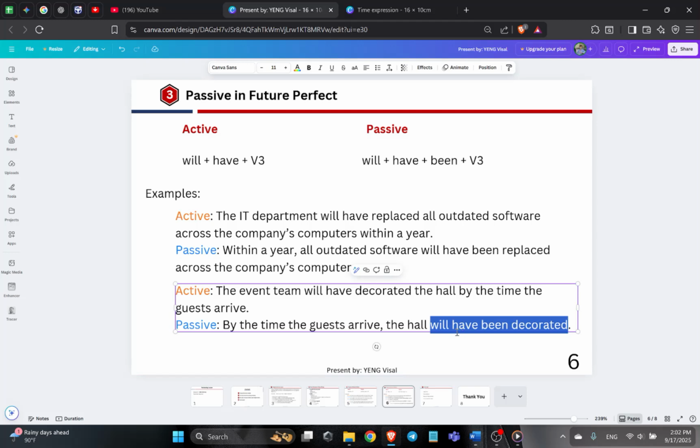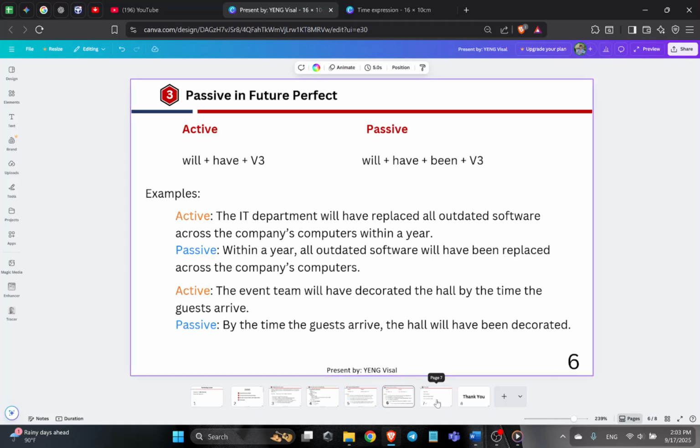The verb in passive, because we have been, and decorate, we change to verb 3. And the sentence means that the hall will have been decorated by who? We don't know in the passive. We just want to focus that the hall will have been decorated. We don't care who decorated.